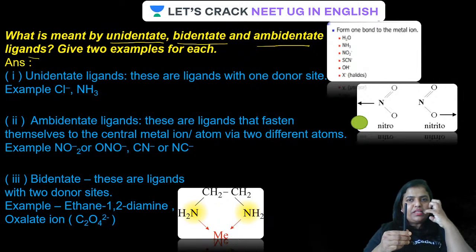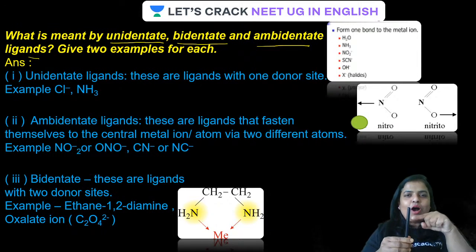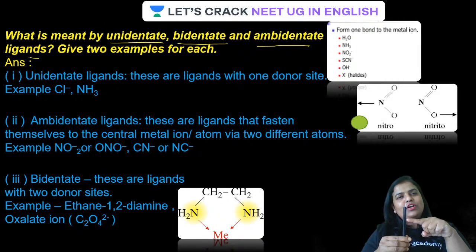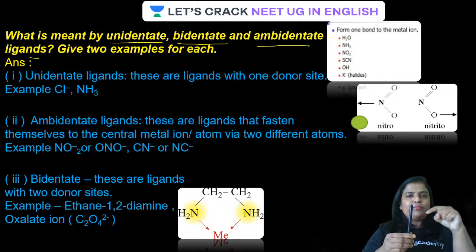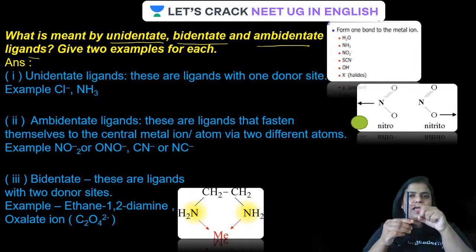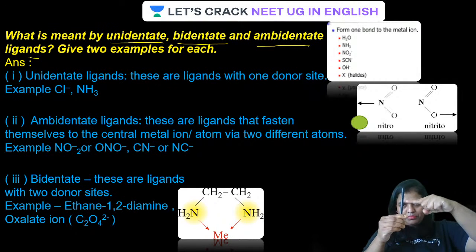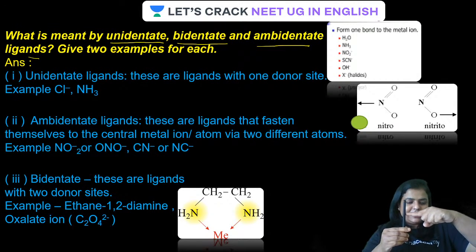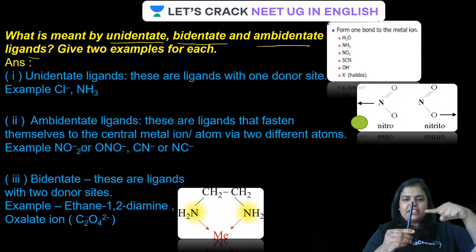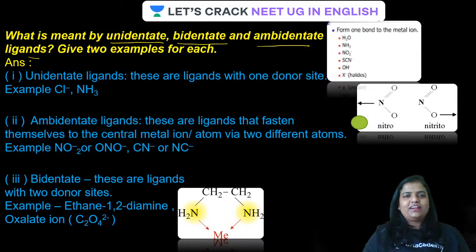Dentin means teeth. This teeth is going to pierce into it in terms of a coordinate bond. Yes, it is going to make a coordinate bond by donating its lone pair of electrons to the central metal atom. So that formation of a coordinate bond is basically called denticity. Is that clear? Denticity. Piercing the teeth to hold on, to get held to the metal ion.